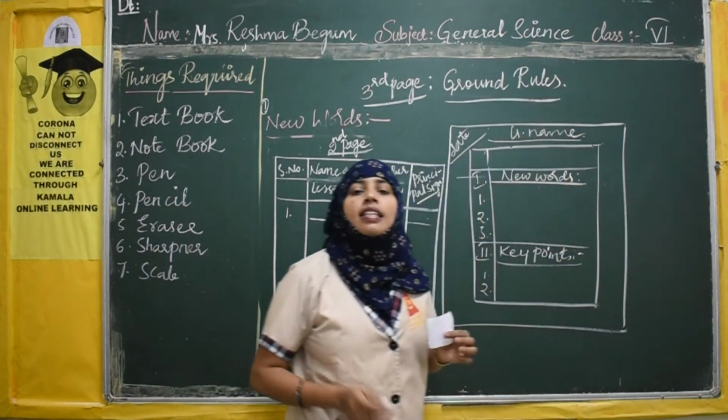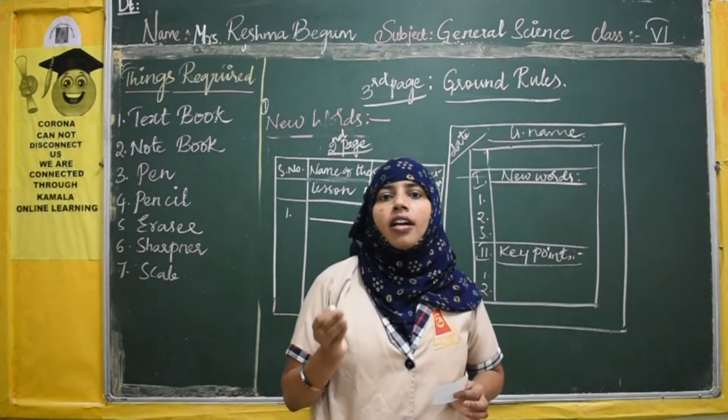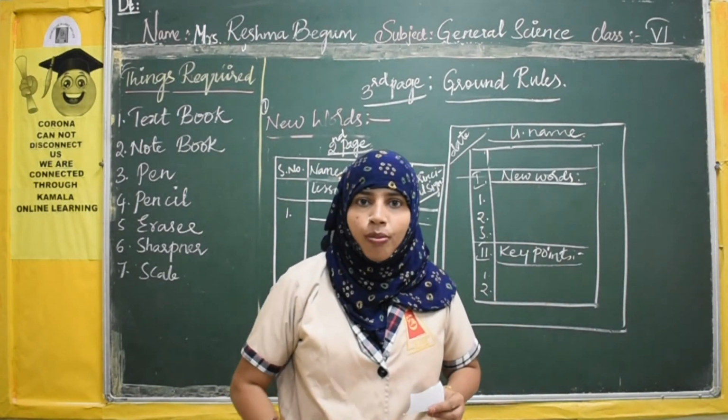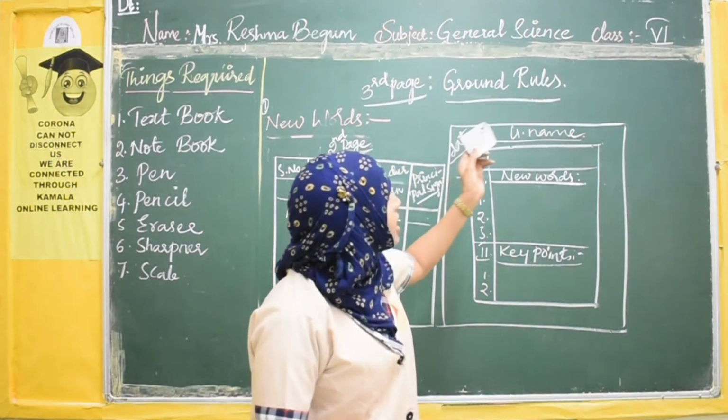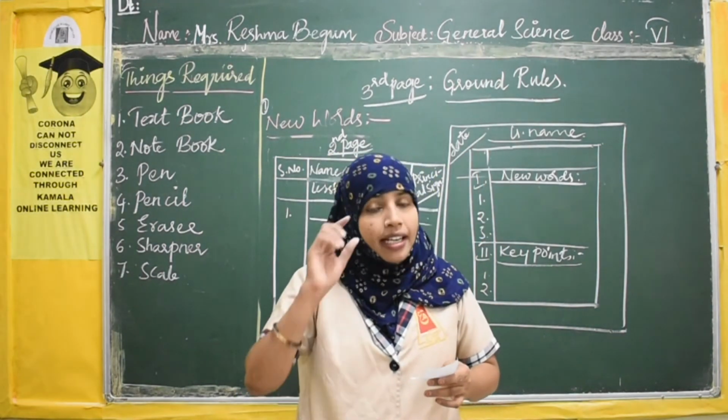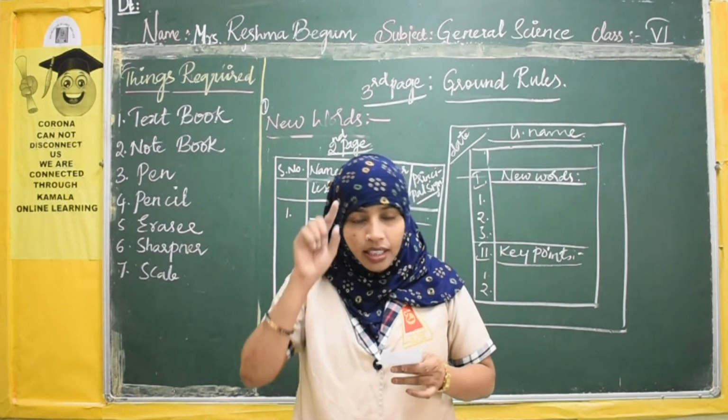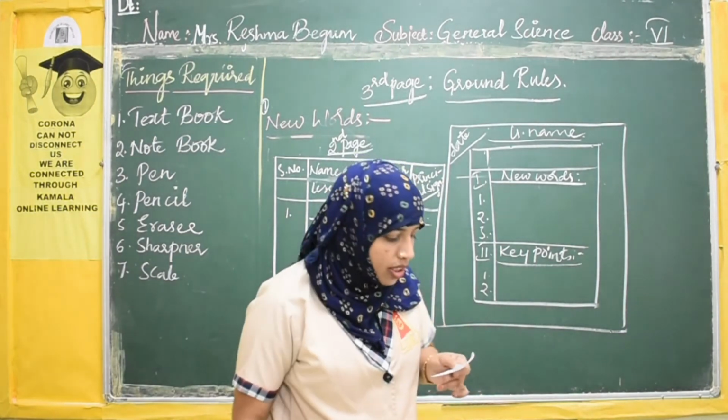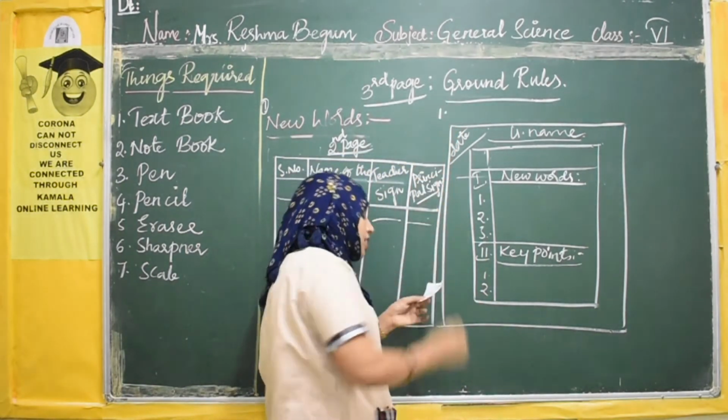Ground rules in the sense, this is regarding how to maintain your science classwork notebook. So you will keep the heading as ground rules. Then what you will write? Put a first point.